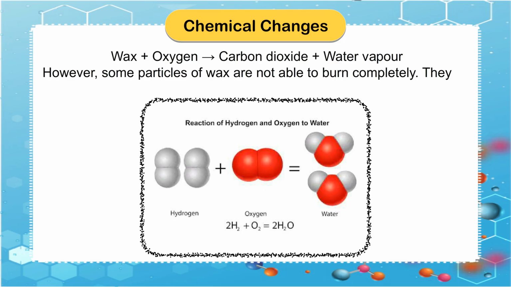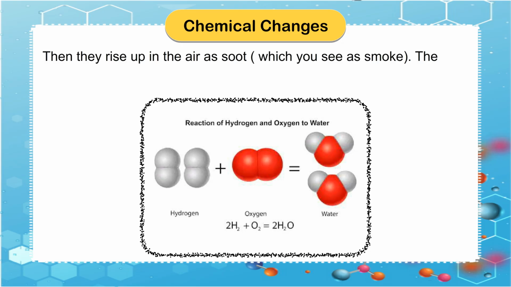However, some particles of wax are not able to burn completely. They change into carbon particles and glow in the flame. Then they rise up in the air as soot, which you see as smoke. The black deposit on the plate is the soot.